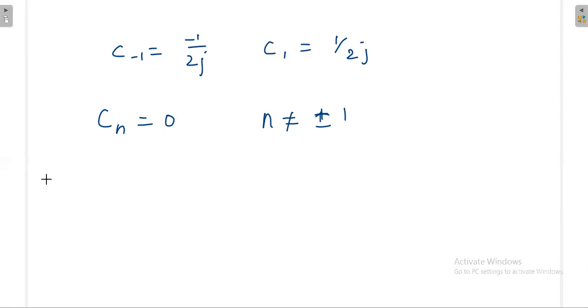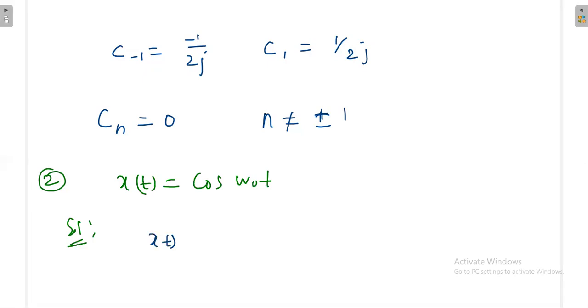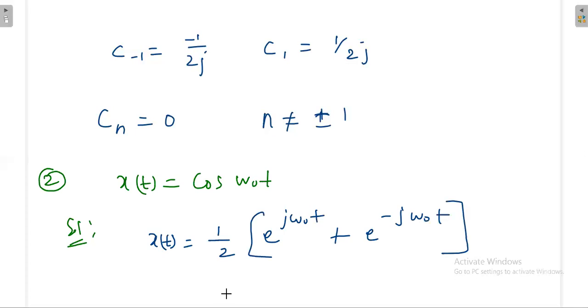So next question, x of t is equal to cos omega naught t. In the solution, same thing. Instead of sin they are giving a cos, so e power j omega naught t and e power minus j omega naught t. Then straight away you can write c1 is equal to 1 by 2, c minus 1 is also 1 by 2, both are same. Again cn is equal to 0 when n is not equal to plus or minus 1.